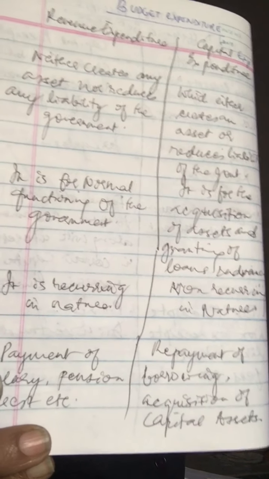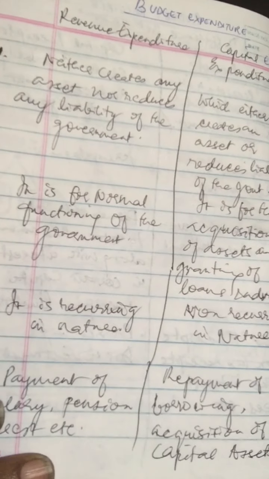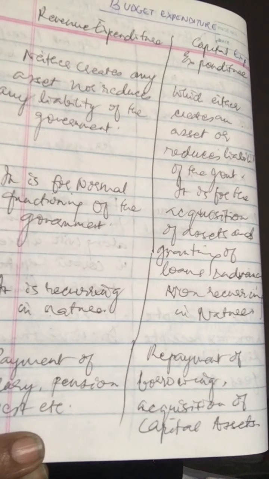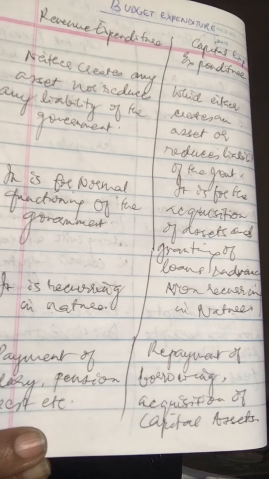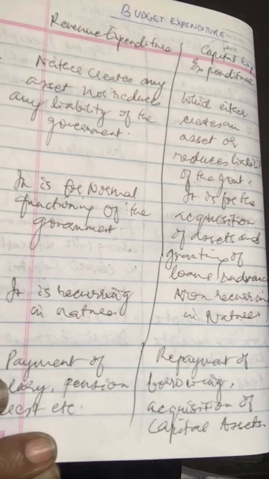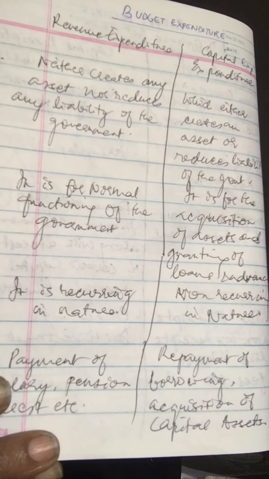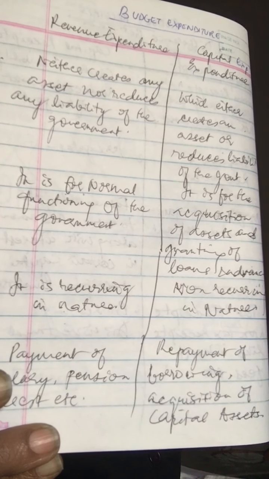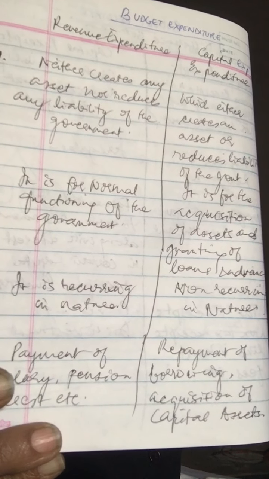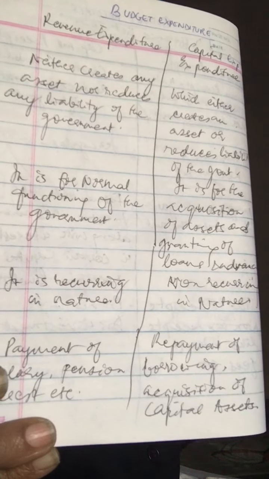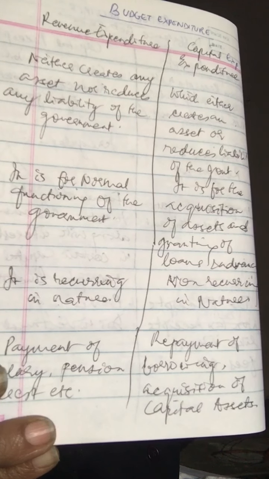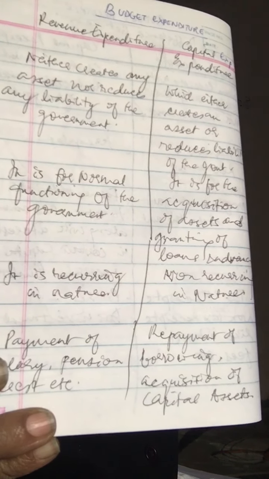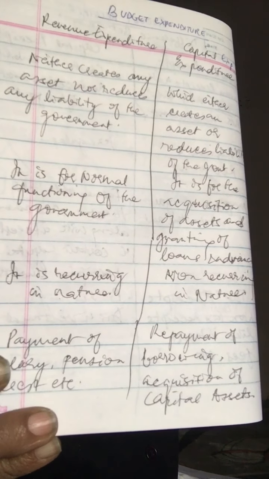Revenue expenditure is recurring in nature, and capital expenditure is non-recurring in nature, it doesn't happen every day. Examples of revenue expenditure are payment of salary, pension, interest, etc. For capital expenditure, you have repayment of borrowings and expenditure on acquisition of capital assets.